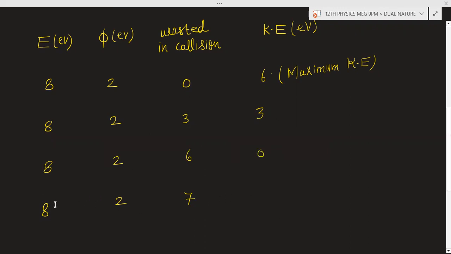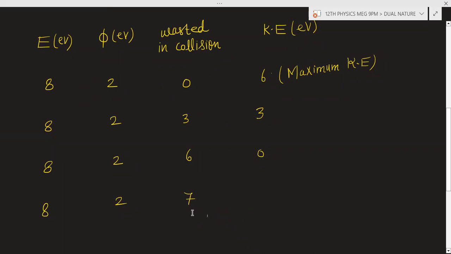Now suppose 8 electron volt you are providing, 2 electron volt the electron uses to overcome the work function, and the electron has wasted 7 electron volt in collision. Is this possible? This case will not be possible, because the electron has already wasted 7 electron volt in collision.